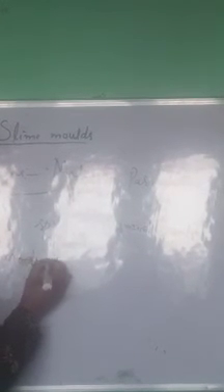Number one is Plasmodium vivax, number two is Plasmodium falciparum, and another one is Plasmodium malariae. So these were three different species.